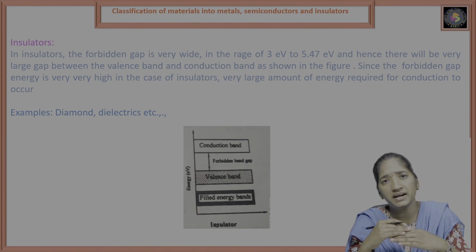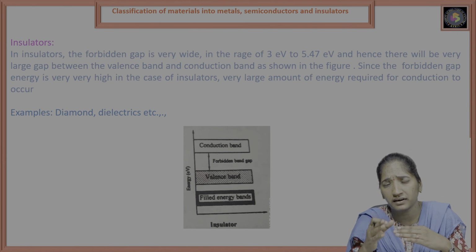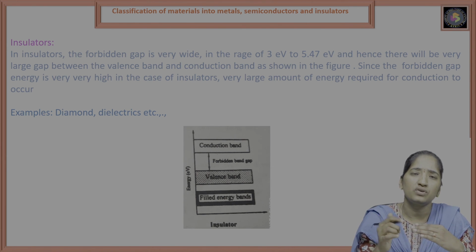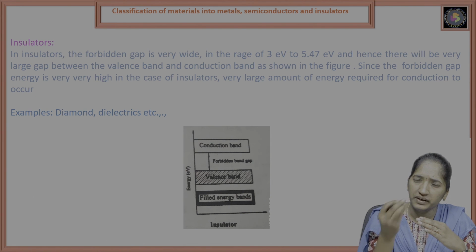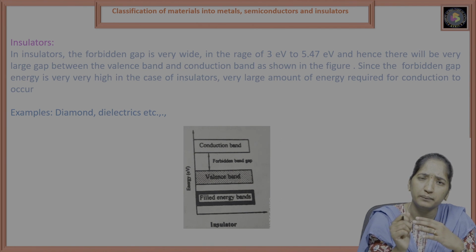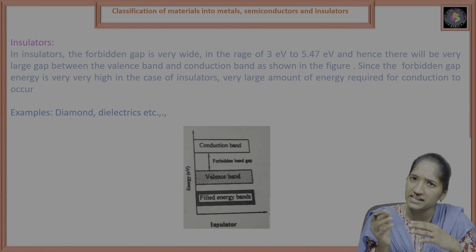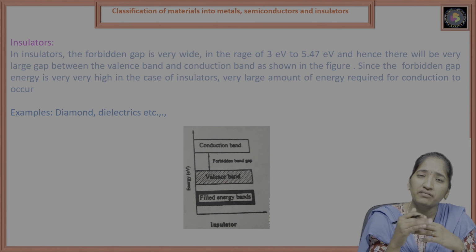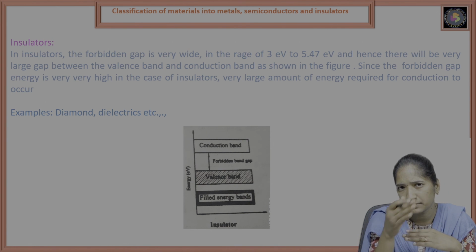Coming to the semiconductor, it has a very small forbidden band gap, that is 0.5 electron volts to 1.5 electron volts. Because of the very small gap between the valence band and the conduction band, it behaves as two types of materials, conductor and insulator. At 0 degrees Kelvin, it behaves as an insulator. When we increase the temperature, it behaves as a conductor. This is because the gap between the valence band and the conduction band is very small.